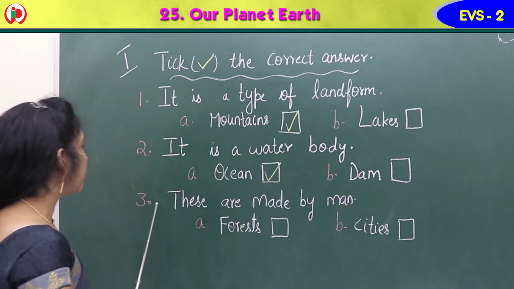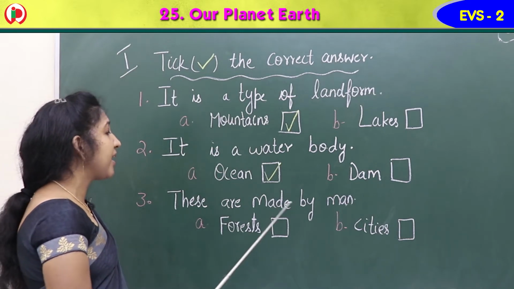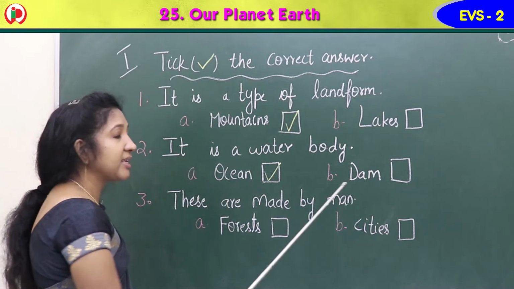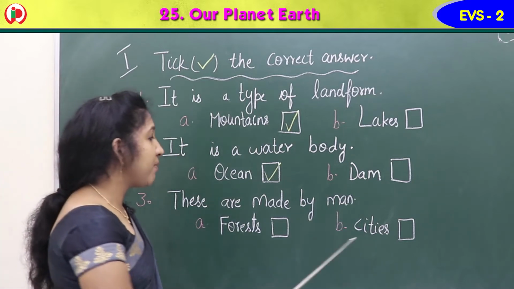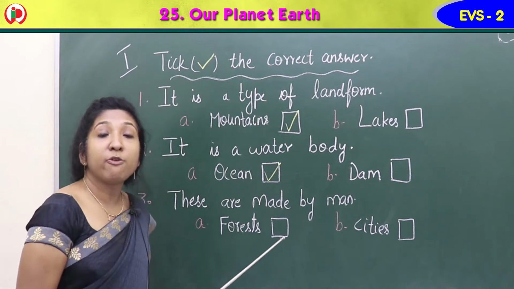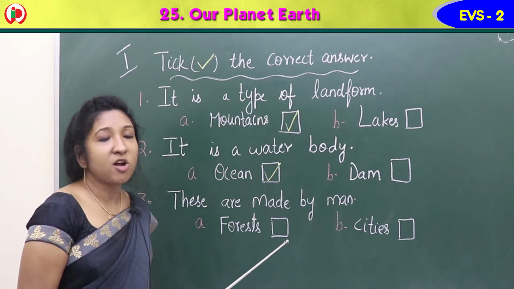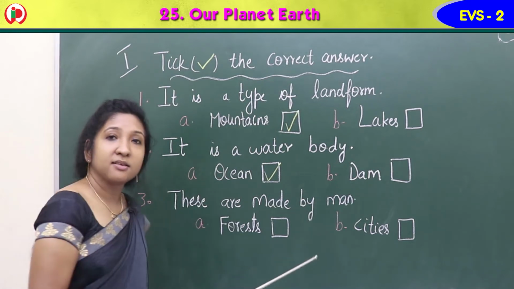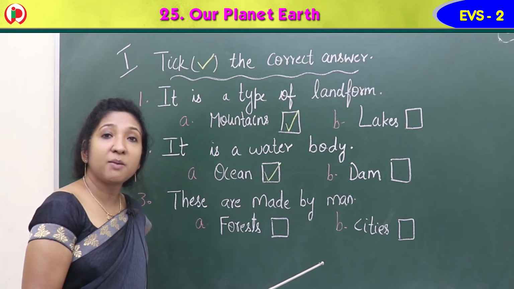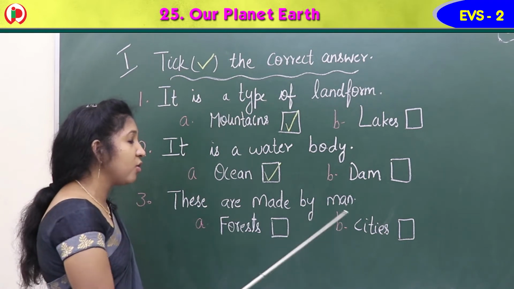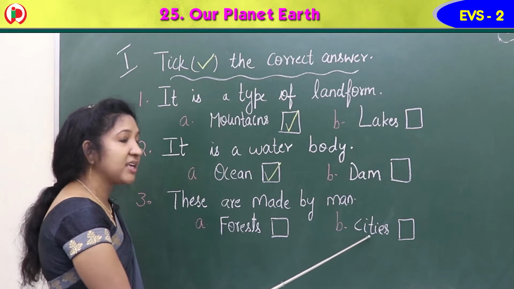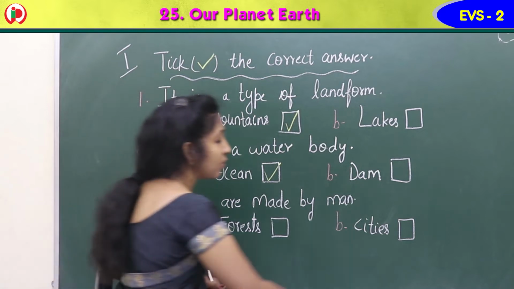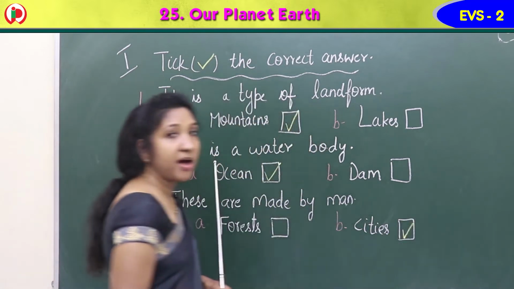Now coming to the third question, the last one. These are made by man. Option A, forest. Option B, cities. Yes, which is made by man here? What about forest? No, it is not made by man. It is there in the nature. What about cities? In cities, buildings, everything made by? Yes, man. So option B, cities, C-I-T-I-E-S. Cities is the right answer. Option B is correct. So here you can give a tick mark.